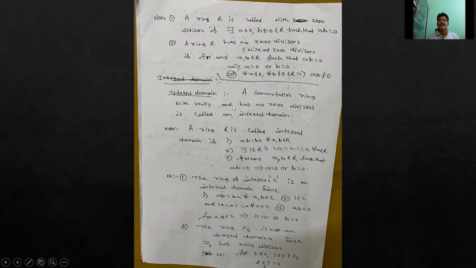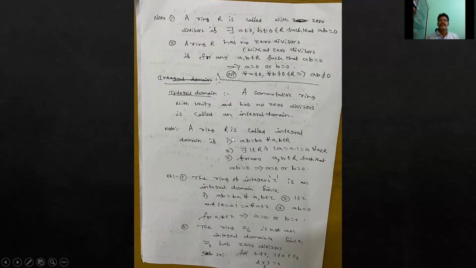An integral domain means a commutative ring with unity and no zero divisors. So a ring is called an integral domain if it is a commutative ring, that means a into b equals b into a, and has a unity, that means it has a multiplicative identity, 1 exists, and has no zero divisors.